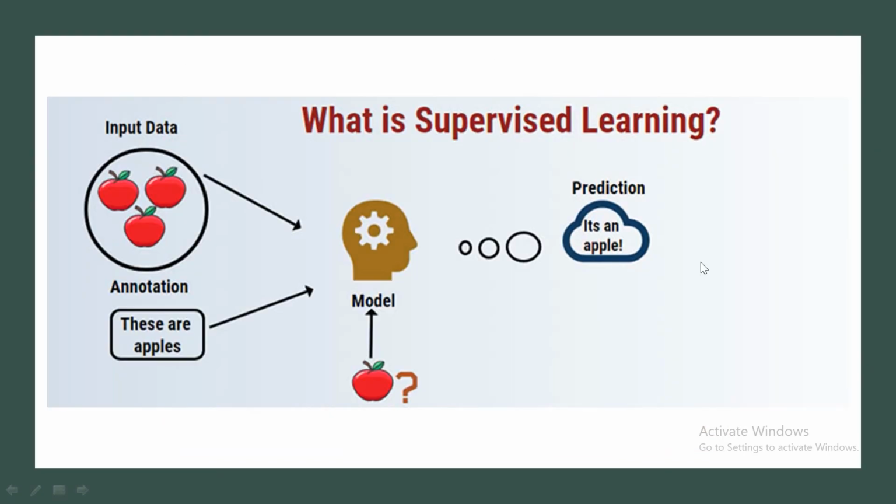Now in detail, this is an example of supervised learning. In supervised learning you can see that the input data is there, a set of fruits, and annotations will be there. These are the apples. I will give some 5 apples initially at the time of the training period. 5 apples will be given, and it will understand what the meaning of apple is. Then I will bring a new apple. It may be of different shape and size. In such cases it will make use of the previous learning, and it will predict that it is an apple.